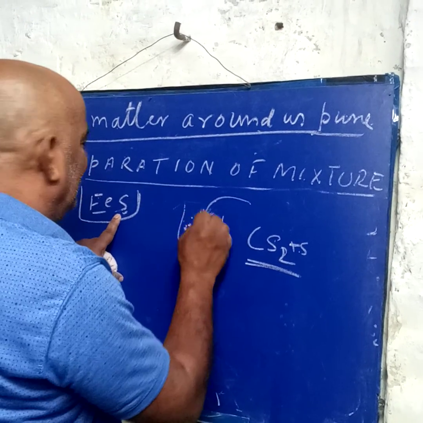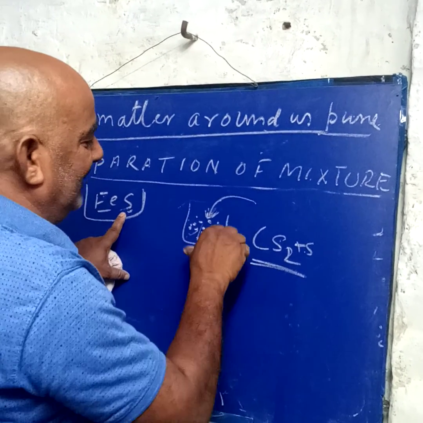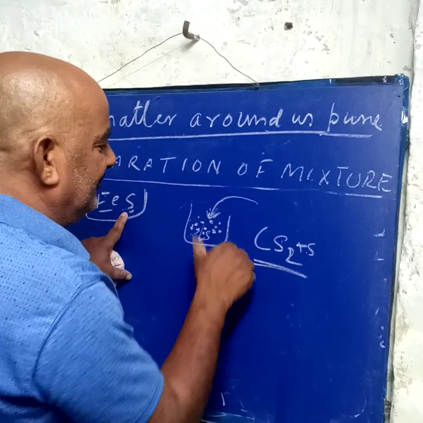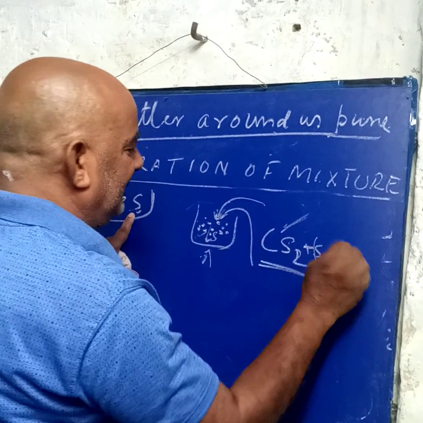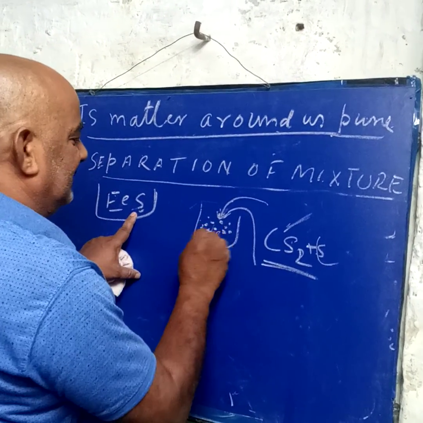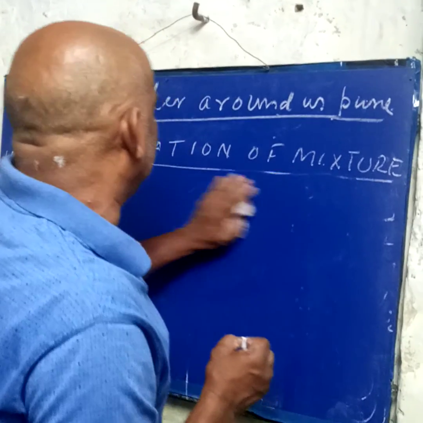All the sulfur will dissolve into CS2. We pour it out by the process of decantation. CS2 will evaporate, sulfur will be left, and all the iron will remain here. So we can separate by an easy process, by different processes.